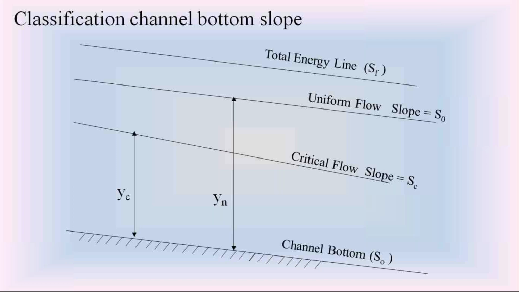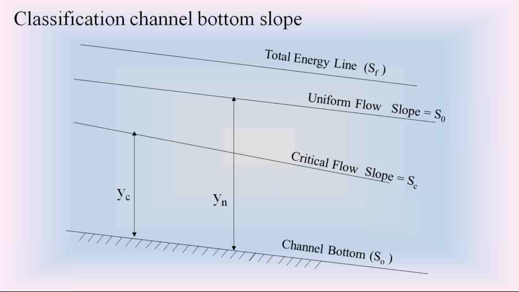One is called critical channel bottom or critical slope. Second is mild channel bottom or mild slope. Third is steep channel bottom or steep slope. Fourth is horizontal channel bottom. Fifth is adverse channel bottom.